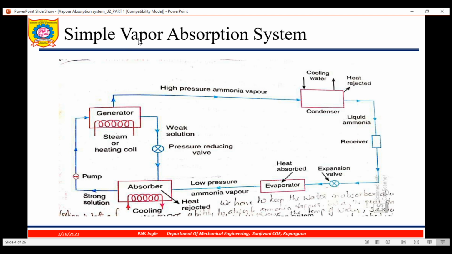So why is it known as a vapor absorption system? Because in the absorber a refrigerant is absorbed by some other medium, that is, in this case, water. That's why the refrigeration effect which we are producing is by vapor absorption. And this completes the simple vapor absorption system.